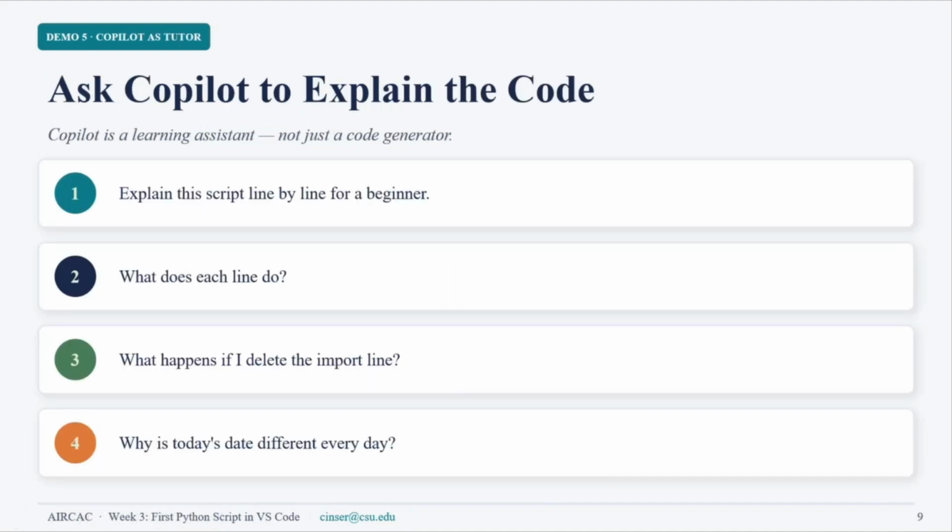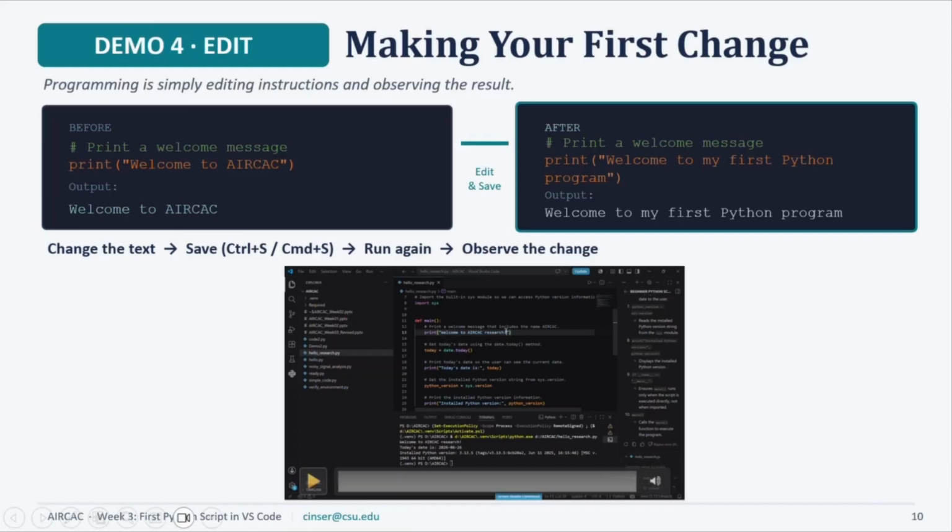I want to move to other important things, where we only modify the code itself. For example, here we had a welcome to AIRCAC, but now we want to modify it ourselves to welcome to my first Python program. I will modify this by myself, manually, and we can modify it using the script here. I will show you in a real demo.